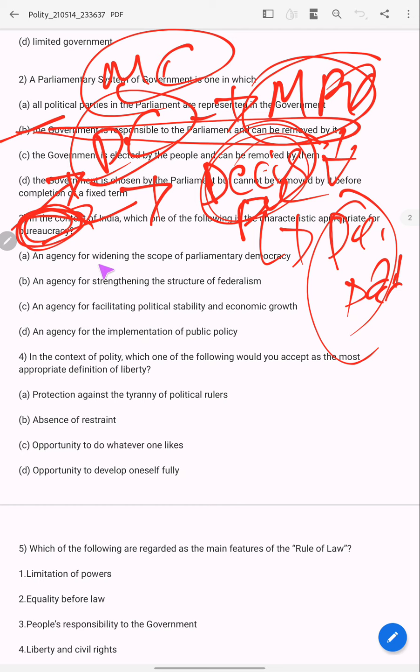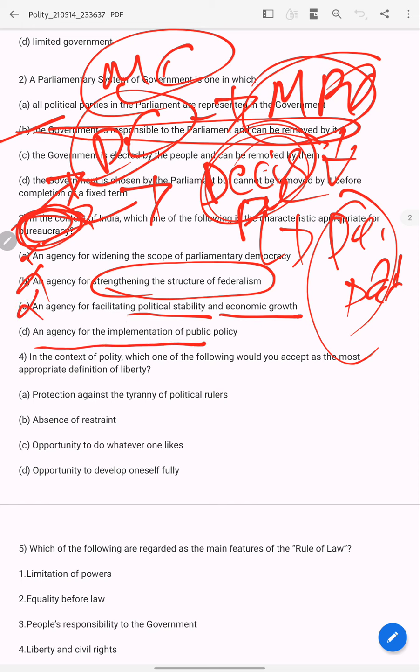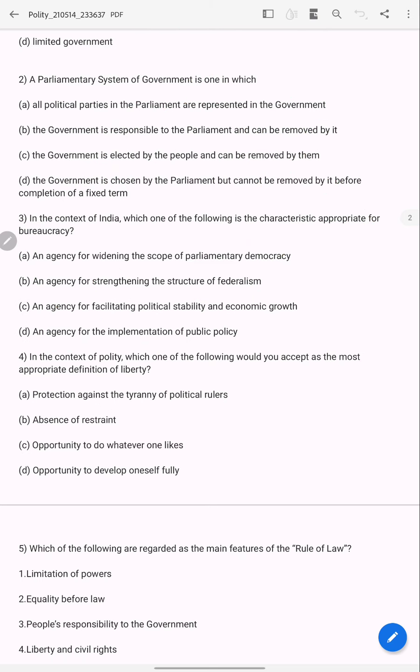An agency for widening the scope of parliamentary democracy? This is wrong. An agency for strengthening the structure of federalism? How will this guy strengthen the structure of federalism? Wrong. An agency for facilitating political stability and economic growth? Wrong. An agency for implementation of public policy? True, correct. D is the answer.